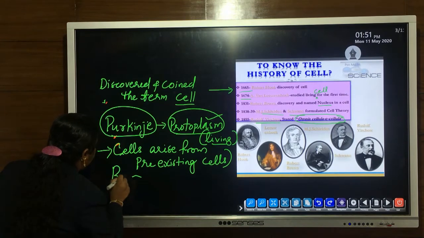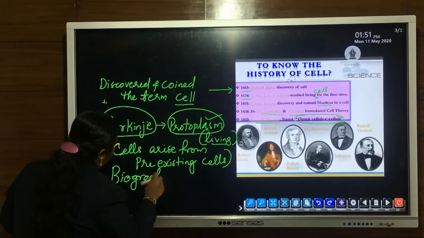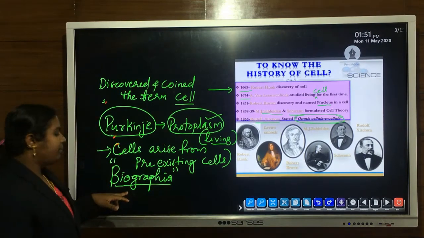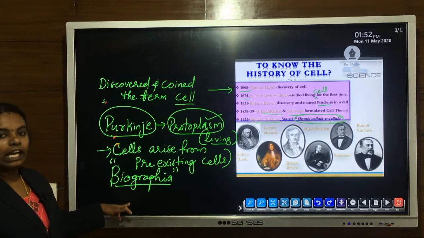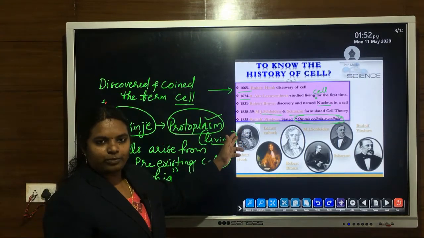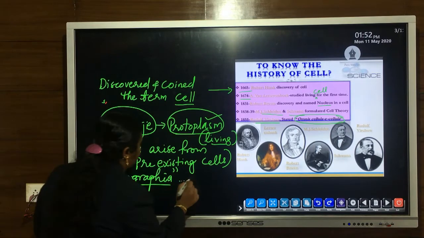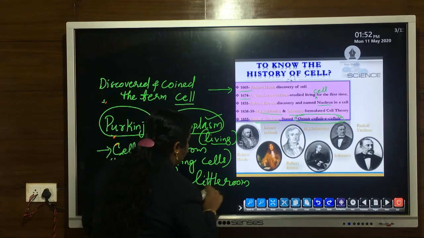Robert Hooke, in his book Biographia, stated about the discovery of the cell, as well as the term cell, which means little room.